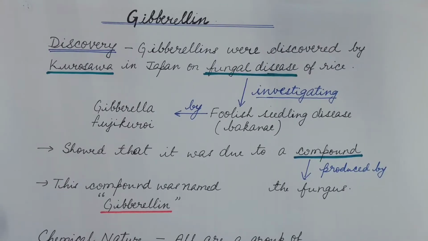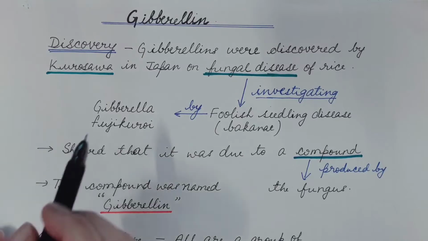He saw a disease in the rice plant which resulted in elongation of rice stems and leaves, and these were much longer compared to the normal ones. This was called foolish seedling disease, or in plant pathology Bakanae disease, and it was caused by fungal infection, by the fungus known as Gibberella fujikuroi.